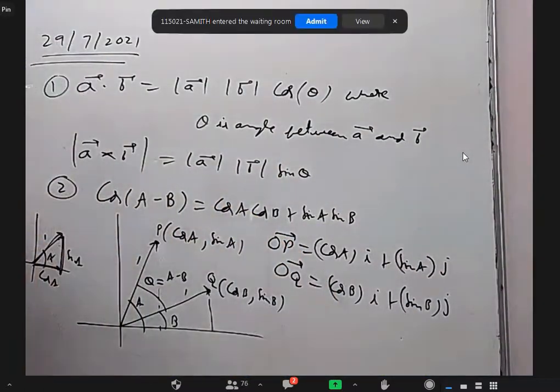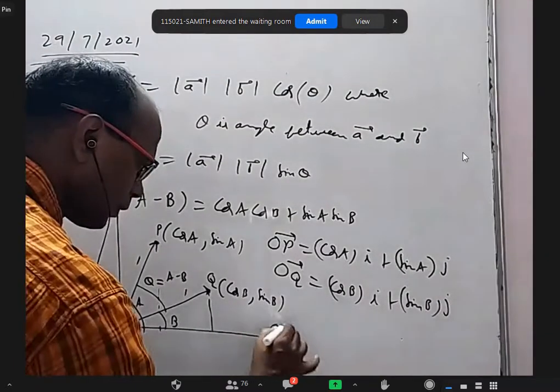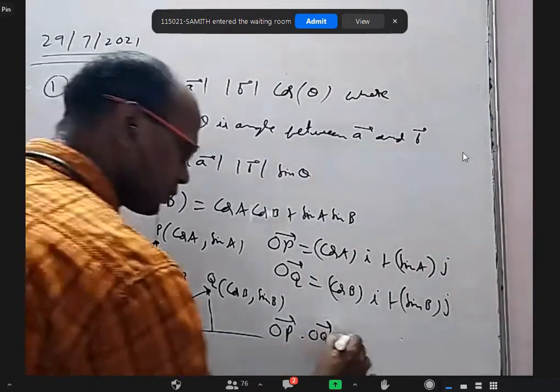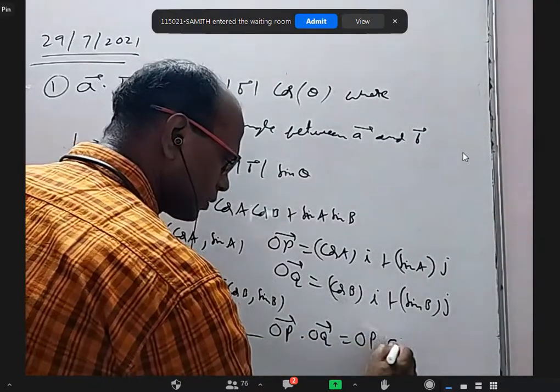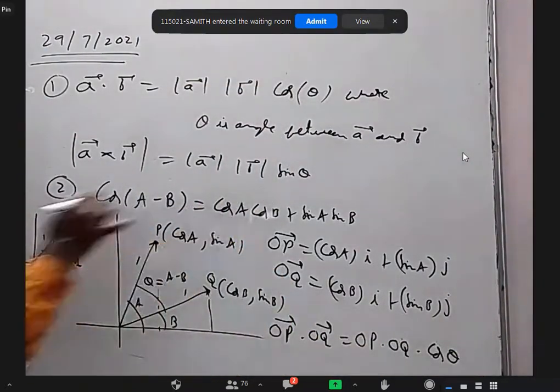Now, I want to talk about OP bar dot OQ bar. OP bar dot OQ bar is equal to OP length into OQ length into cos theta. Okay, for this statement, I am just writing the proof.